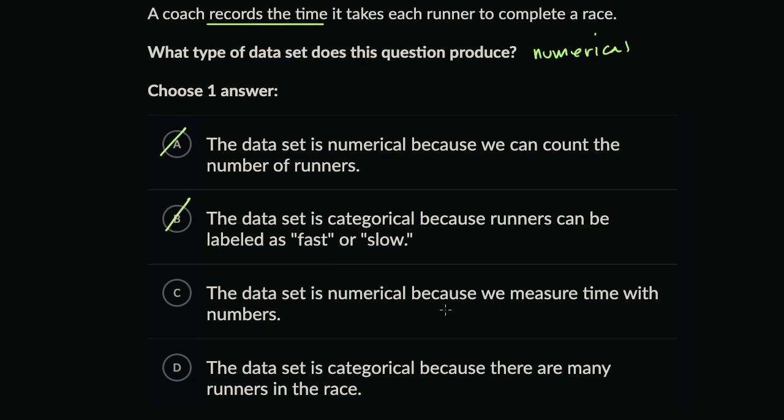So that's not what we're talking about. The data is numerical because we measure time with numbers. Yes, and the key is it's not just involving numbers, it's that it's an actual measurement. The numbers mean something. The data is categorical because there are many runners in the race. No, that doesn't really make much sense.